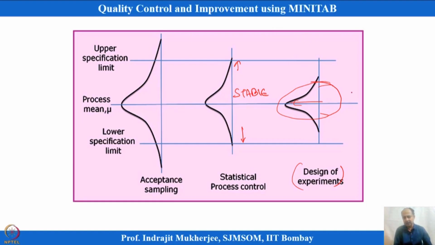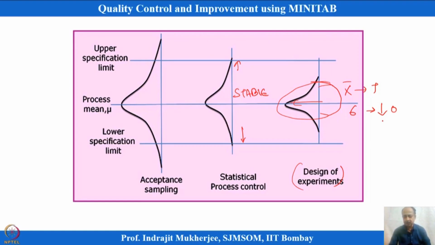Statistical design of experiment helps us bring the mean to the target value, and also reduce the variability to near 0. So, we want minimum variability. Various design of experiment techniques have been proposed, and a huge amount of resources is available. The preliminary book you can see is Montgomery's book, which can be a good resource for learning the initial steps, but there are other books also. Amitabh Mitra is one of the books where design of experiment is detailed.